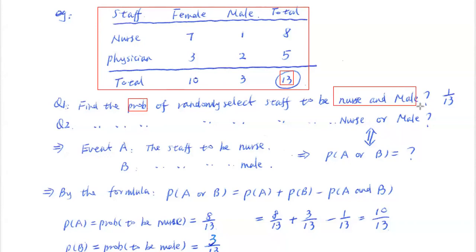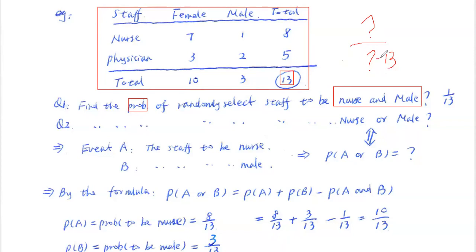a nurse and male. Everybody? Remember, whenever we calculate a probability, what's the first thing that comes into your mind? Probability is something divided by something. Follow me? So you randomly select one person out of 13 people. How many choices do you have? In the denominator is all the possible choices you have. You select one out of 13.